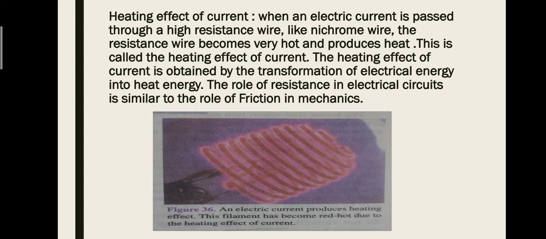In case of friction, we know that while rubbing our hands, friction produces heat. Likewise, in the electrical circuit, resistance also produces heat. That's why resistance in electrical circuit is similar to the friction in mechanics. Here is the figure related to the heating effect of current.